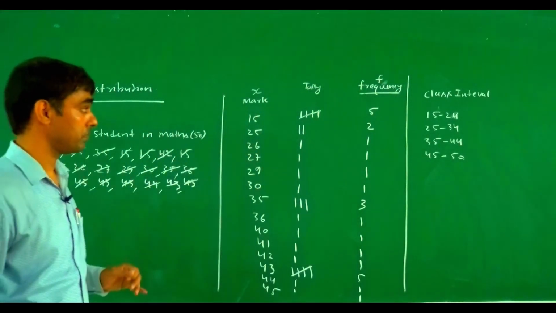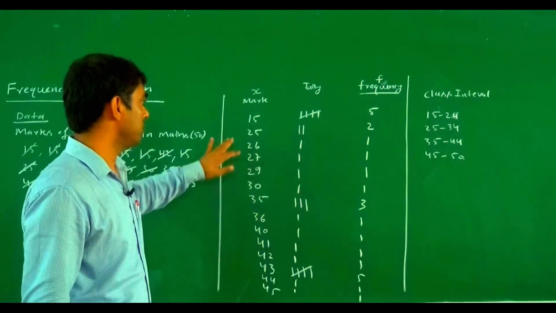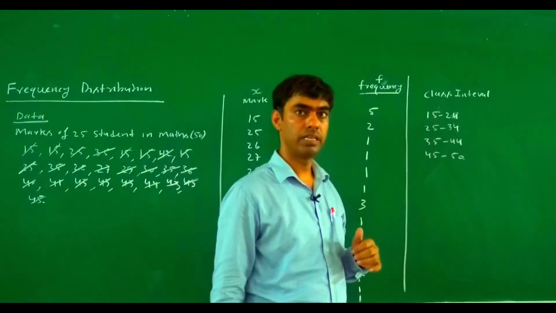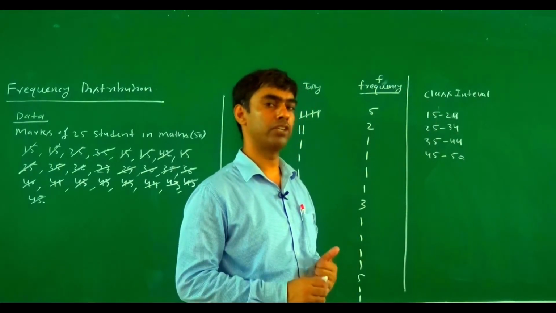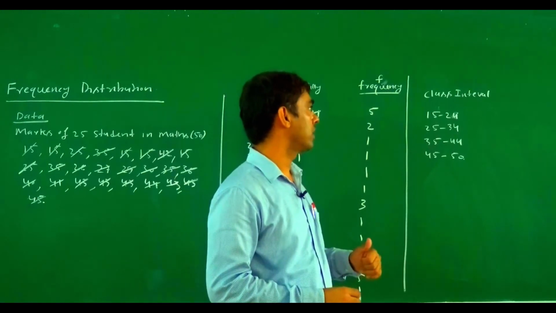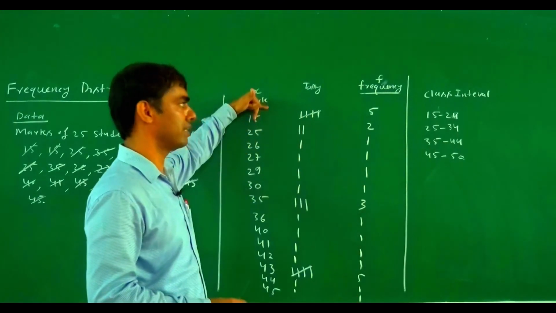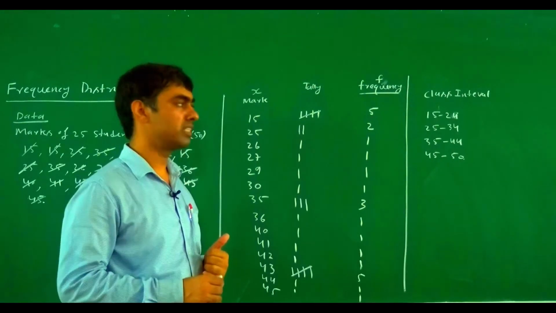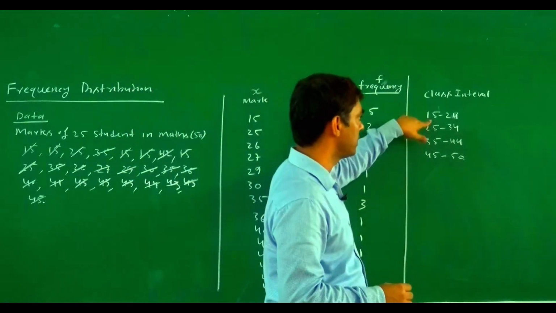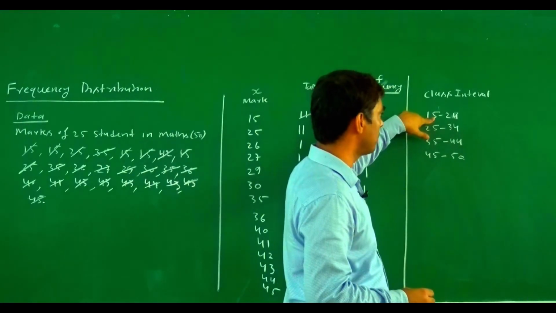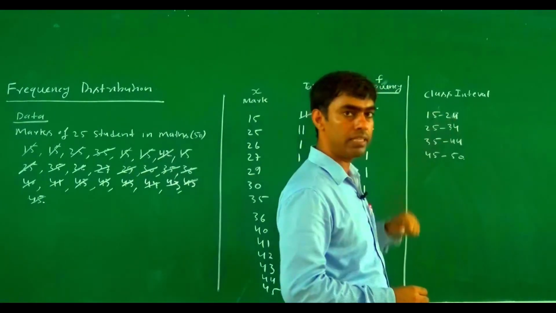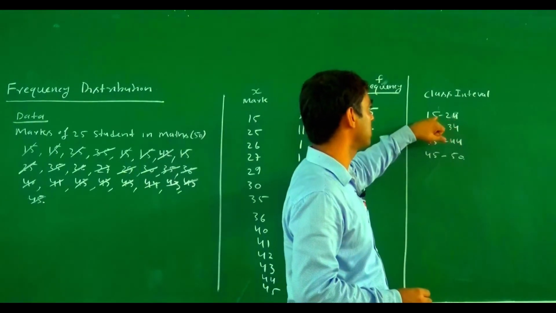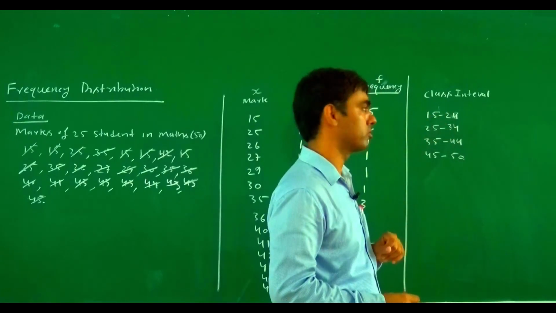So 15 to 24, how many students here? There are two types of class interval: inclusive class interval and exclusive class interval. If the variable is a discrete random variable, then in general we use the inclusive class interval. What is the meaning of an inclusive class interval? We include the values of 15 as well as 24, at the end of a class interval.